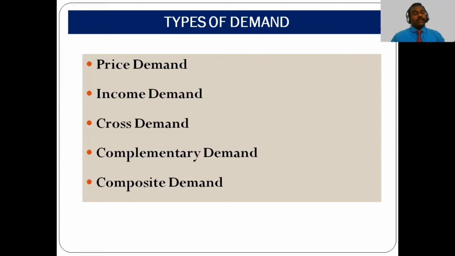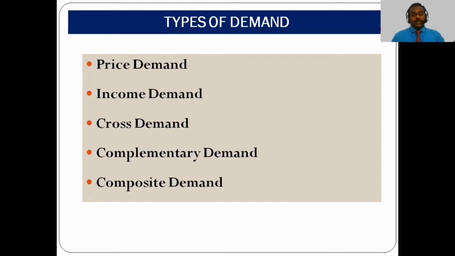The next one, income demand. The relationship between income and demand is positive. If the income increases, the demand also increases. If the income decreases, the demand of the particular person also decreases. So if a person has more income, then he can buy more products, and the demand will go up. If the particular person's income is reduced, then the demand will also reduce.